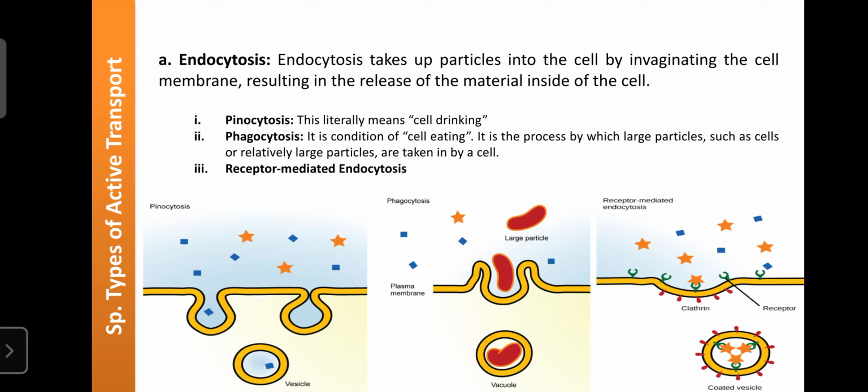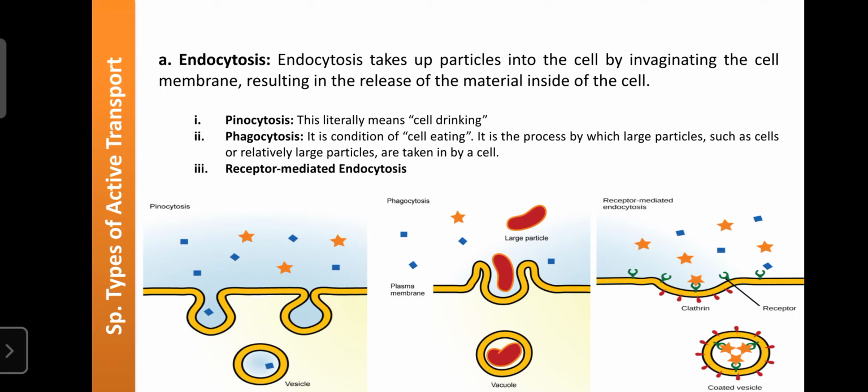Certain molecules or macromolecules from the extracellular fluid enter inside the cell, and such a mechanism is known as endocytosis. Once again, endocytosis is sub-classified into three types: pinocytosis, phagocytosis and receptor mediated endocytosis.